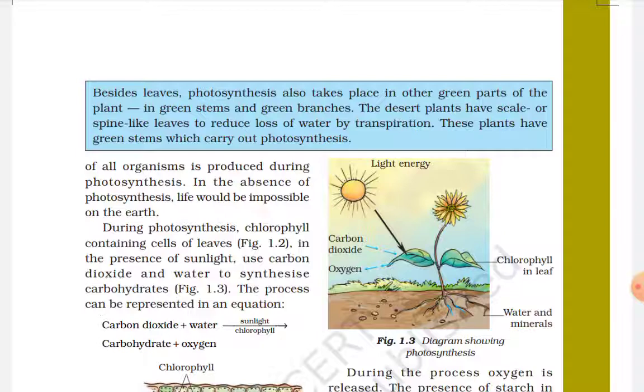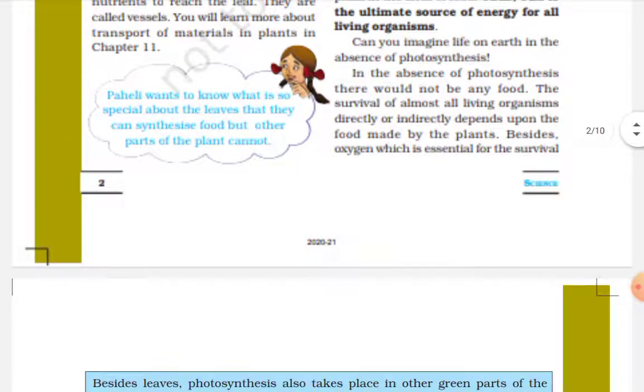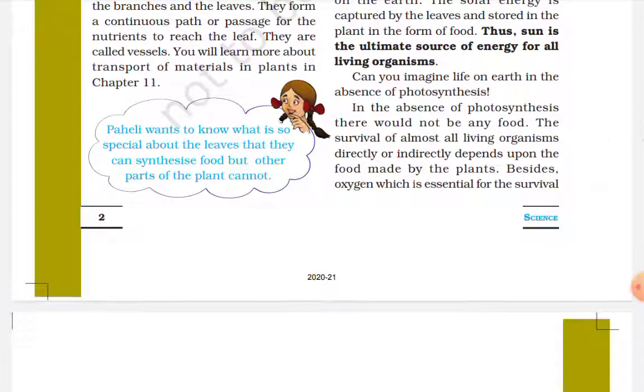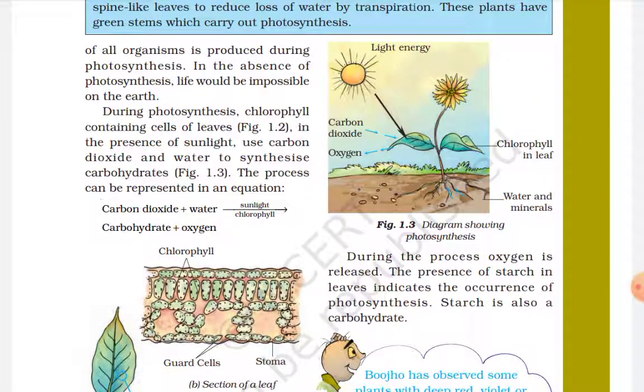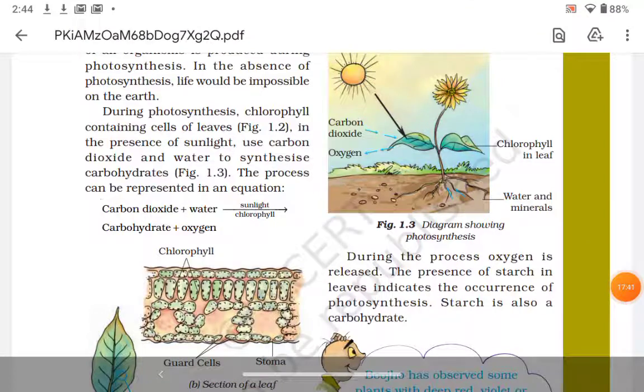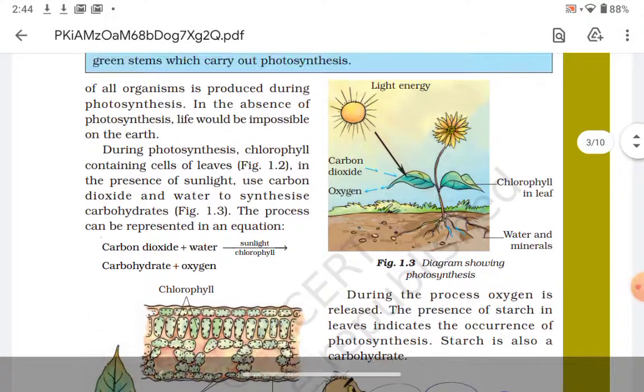So we move further. Besides oxygen, which is essential for the survival of all organisms, it is produced during photosynthesis. In the absence of photosynthesis, life would be impossible on the earth. During photosynthesis, chlorophyll-containing cells of the leaf, in the presence of sunlight, use carbon dioxide and water to synthesize carbohydrates.